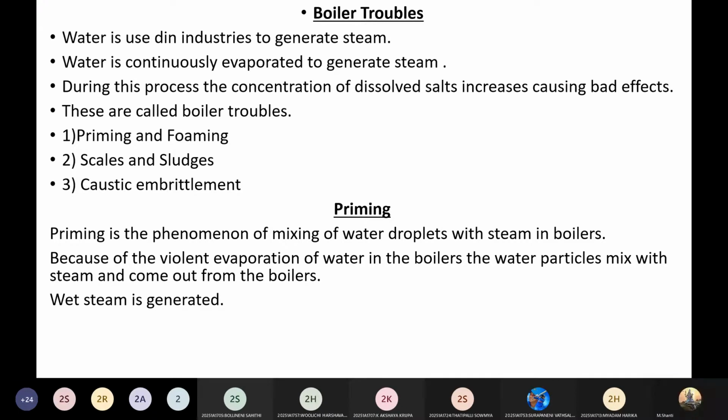Now we'll see what will happen if the hard water is used in boilers. Okay, so those are your boiler troubles. So what will happen when you are using hard water in the boilers? What is actually boiler?